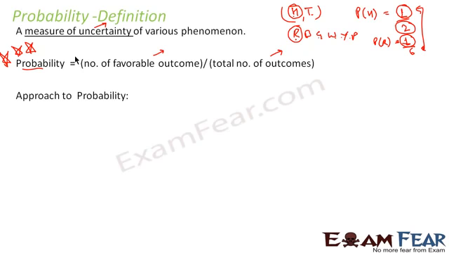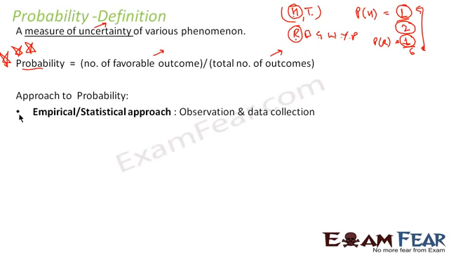And there are 3 approaches to probability. The first is the empirical or statistical approach. This is observation and data collection based. This is something which you have learned in the earlier classes. Here we actually perform the experiment, observe data, collect data, and then come out with a probability.